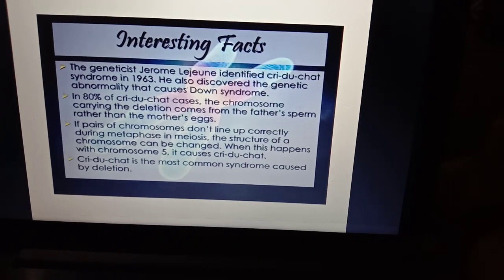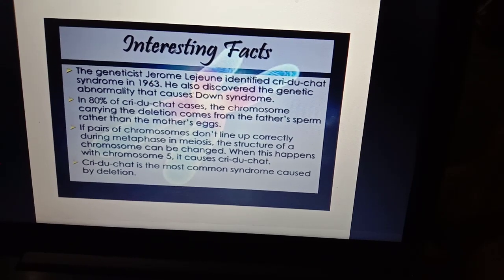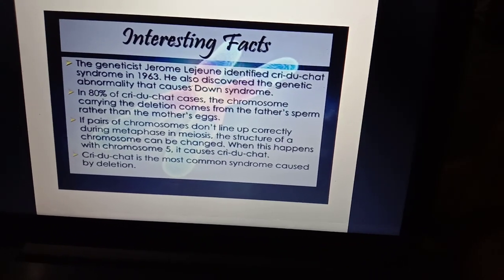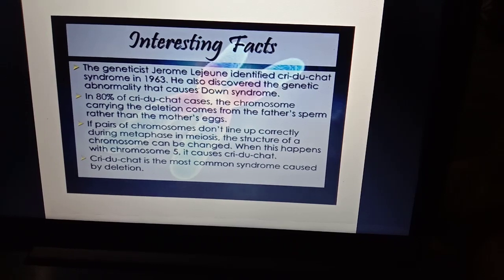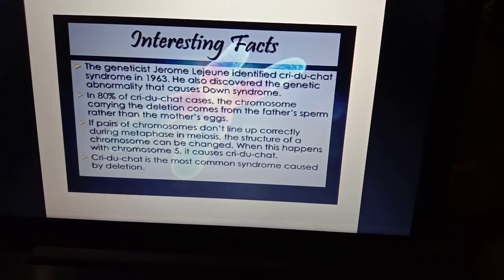Interesting fact: the geneticist Jerome Lejeune identified Cri-du-chat syndrome in 1963. He also discovered the genetic abnormality that causes Down syndrome.